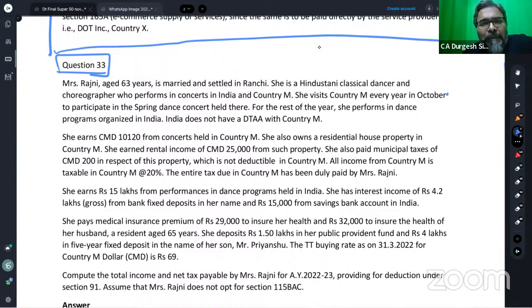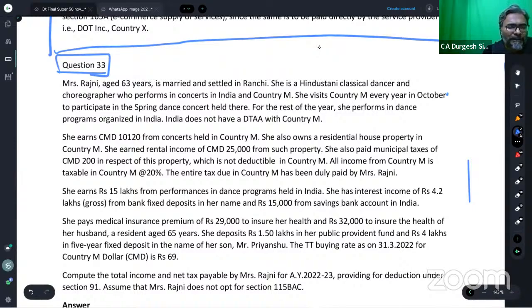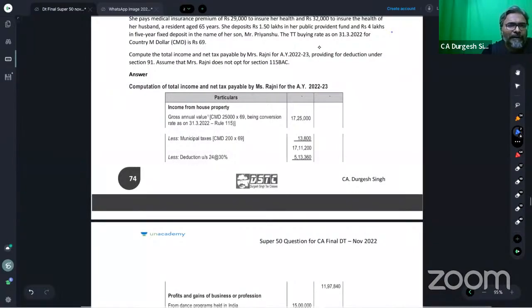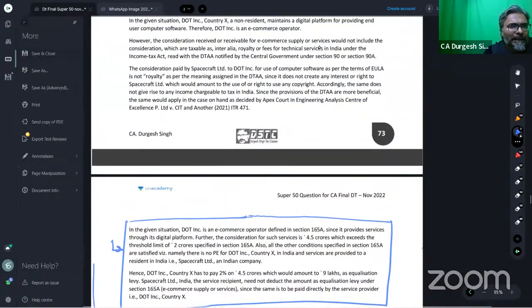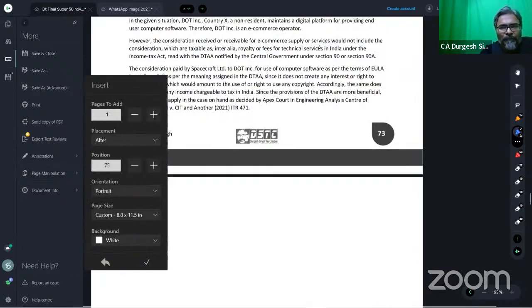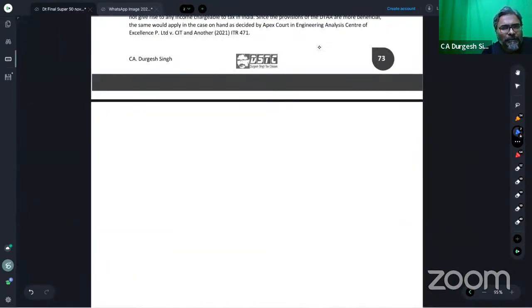What is the method applicable over here, students? The method which is applicable over here is the tax credit method. How do you go about the tax credit method, students? So here we go. In the tax credit method, as you all are aware, first of all there is a foreign income, there is an Indian income, whatever it be.